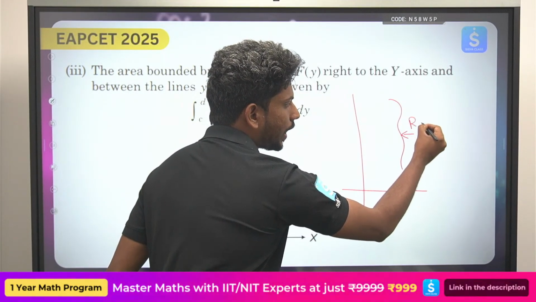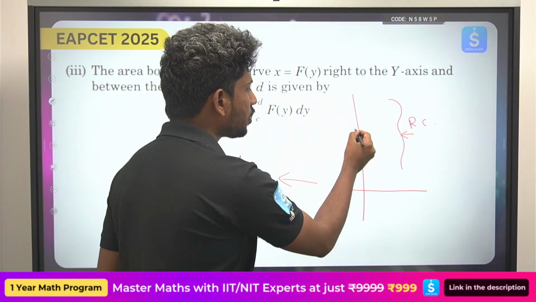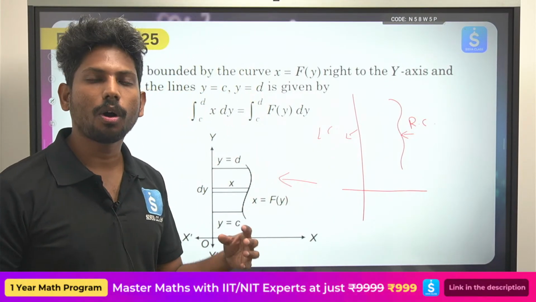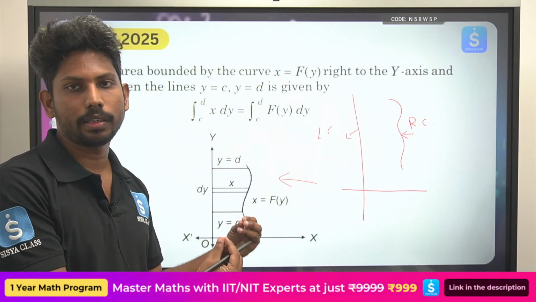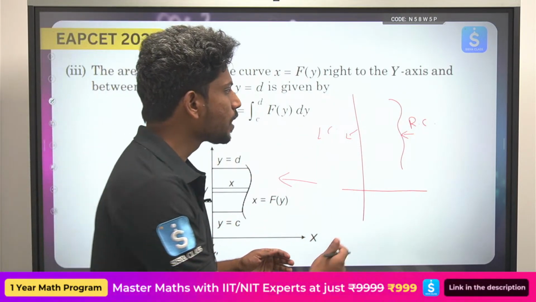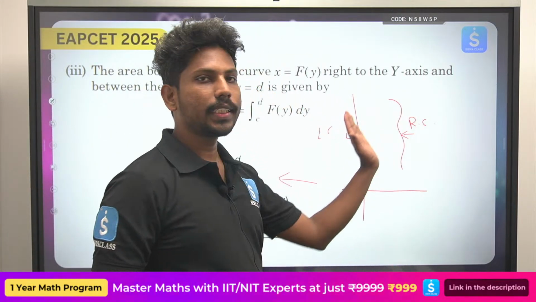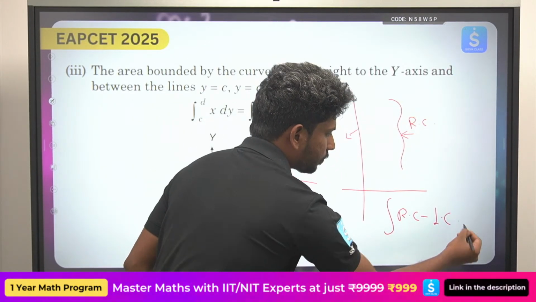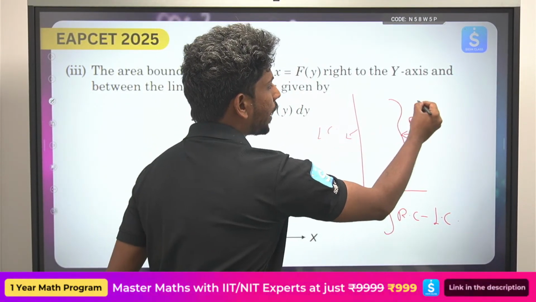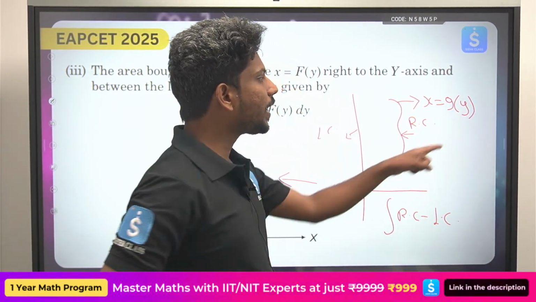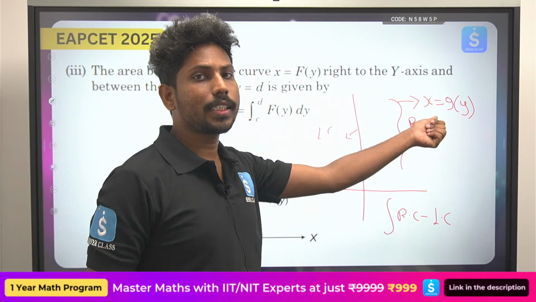Okay, right curve, RC అని పెడుతున్నాను. So this is your left curve. Okay, ఒకవేళ two curves involve లేకపోతే, always you will be taking the one more curve to be the y-axis, in the same way as the x-axis. Okay, so ఇప్పుడు ఏం చేయాలంటే ఏదైతే రైట్ కర్వ్ ఉందో, right curve minus left curve. Okay, so the right curve, suppose I can take this as x equals g of y. Okay, ikkada y anedi independent variable, x anedi dependent variable.